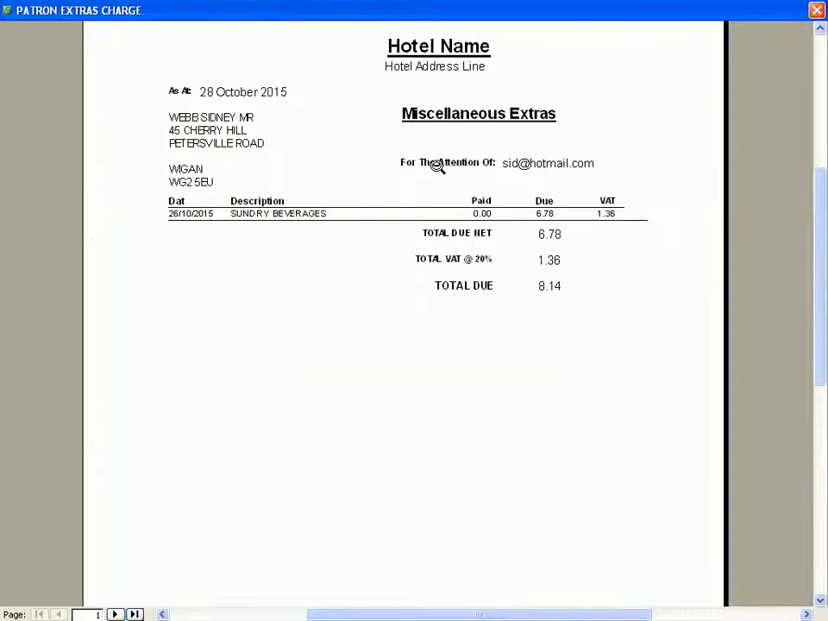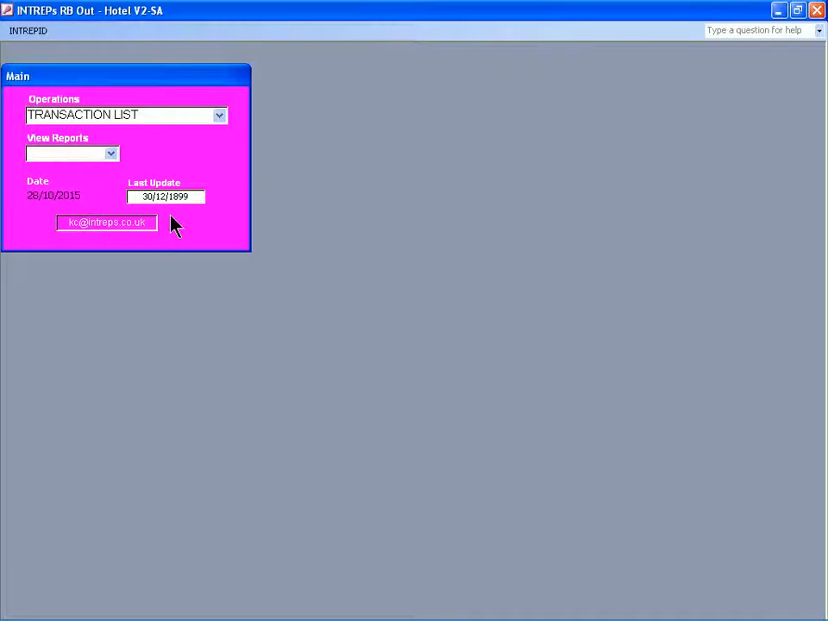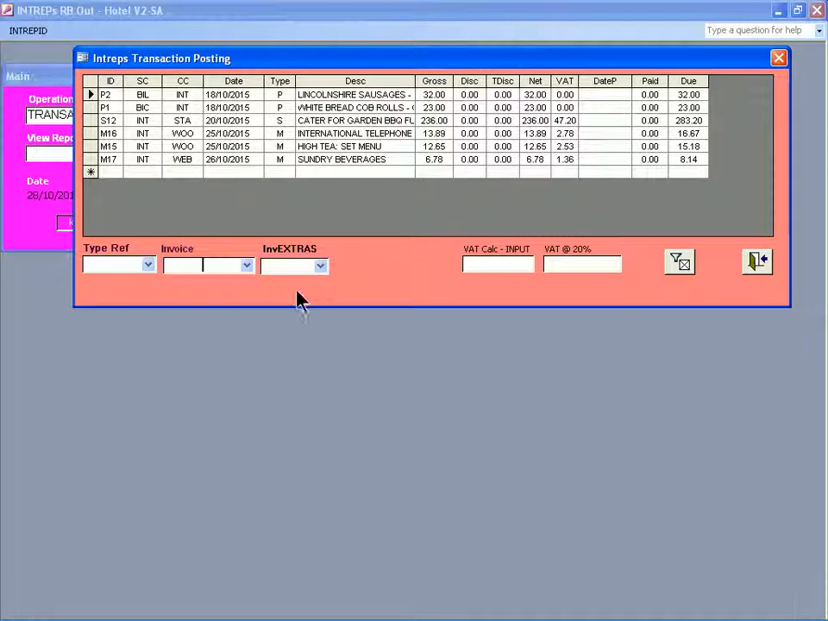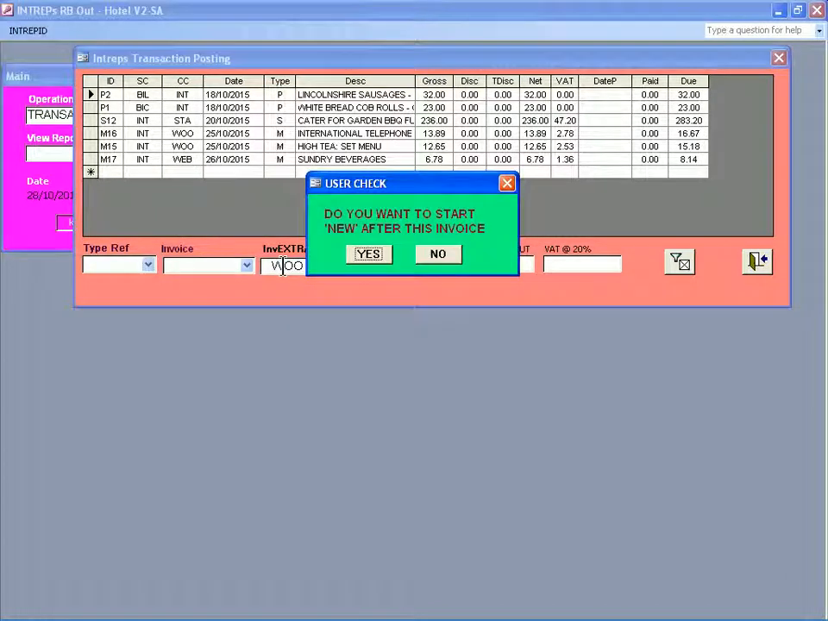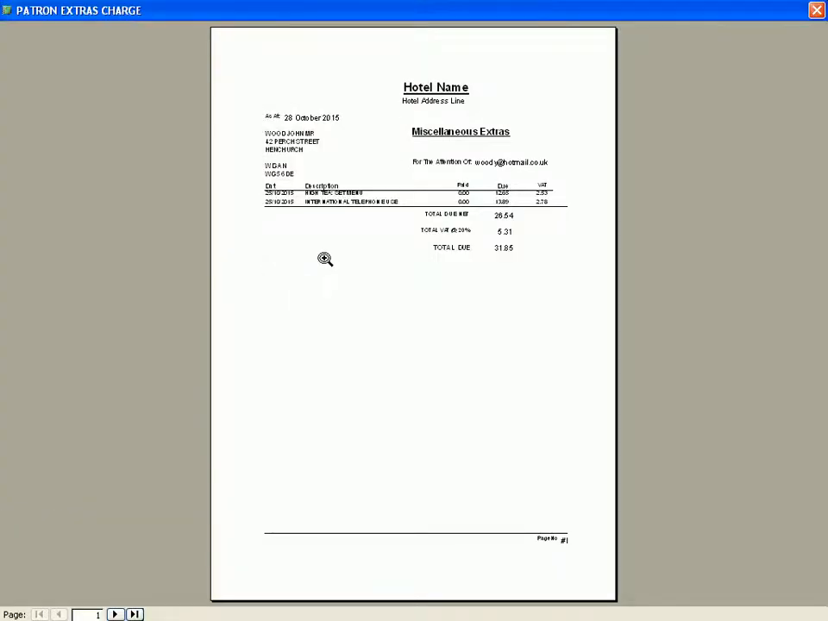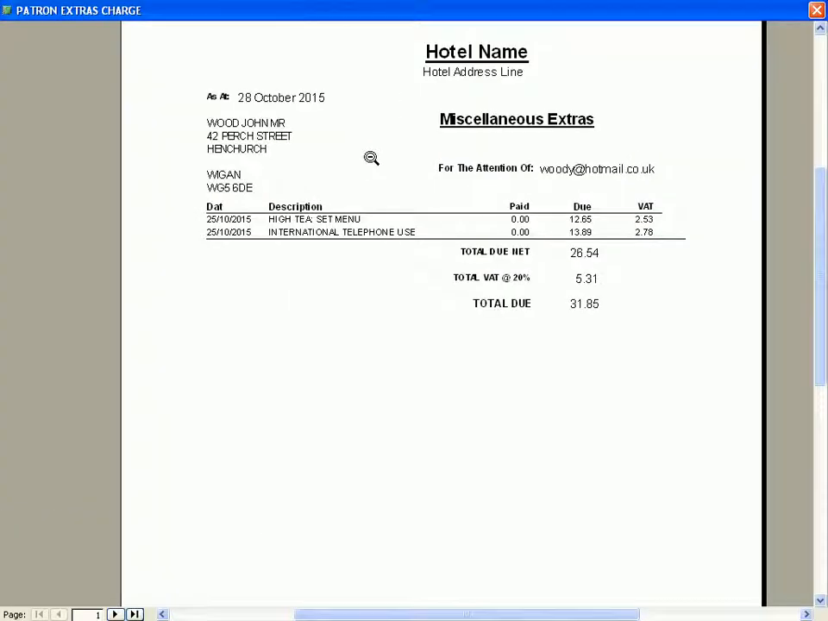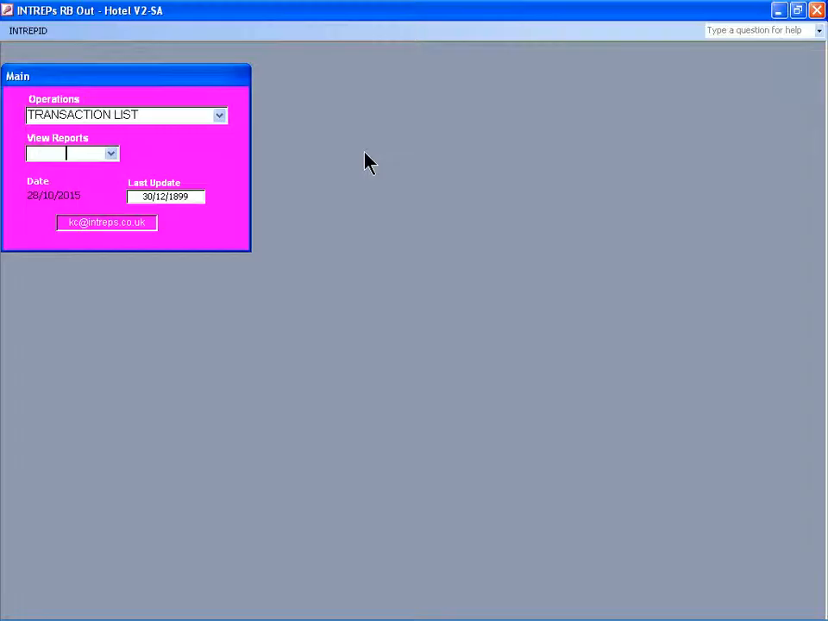Only one item for Mr. Webb, and for Mr. Wood, two items, I think. Yep, good. And we can invoice. That will be invoiced on vacation. In the meantime, we have finished this bit.